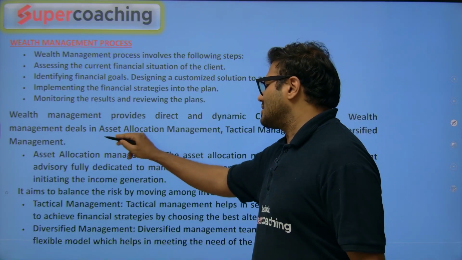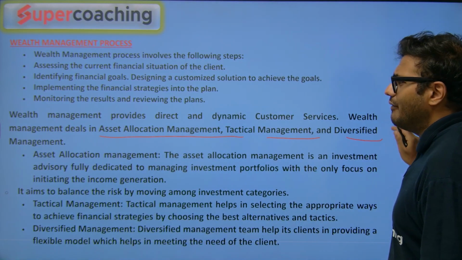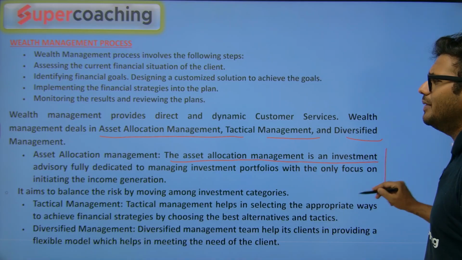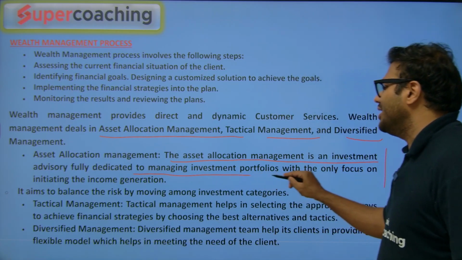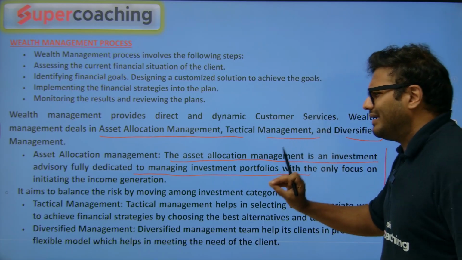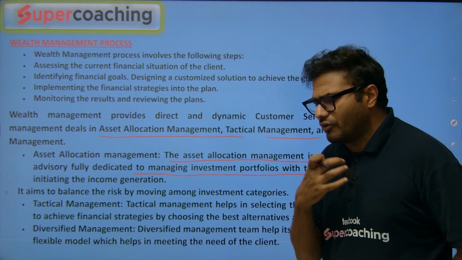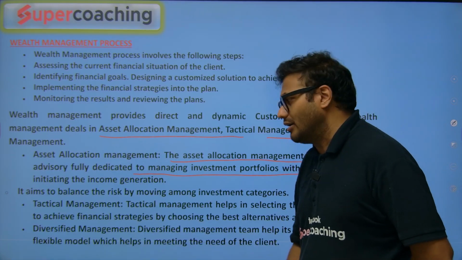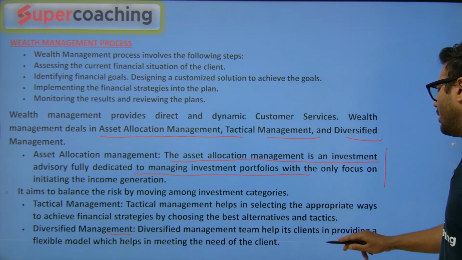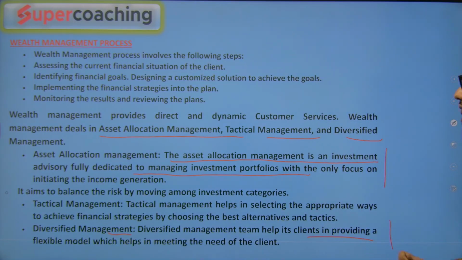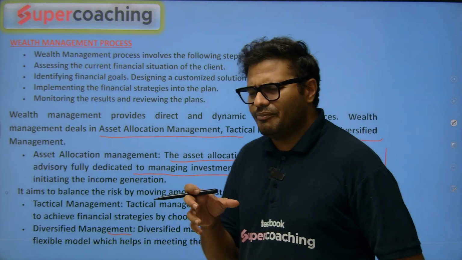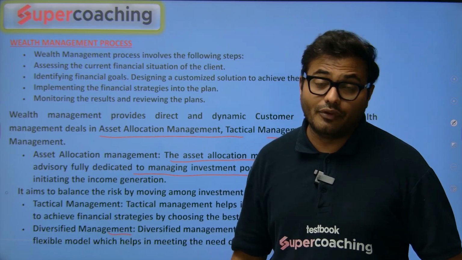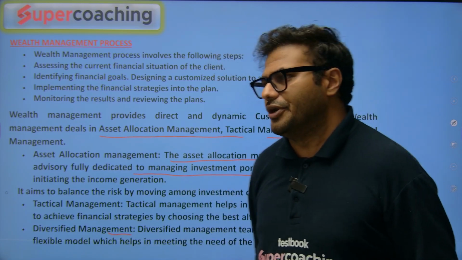Now, when it comes to asset allocation management, tactical management and diversified management, this concept we normally follow. Asset allocation management is an investment advisory fully dedicated to managing investment portfolios. When it comes to tactical management, obviously we talked about the financial goals we need to achieve, strategic financial things we need to achieve. For that we use different alternatives. And diversified management is where the clients are provided a flexible model which helps in meeting the need of the client. So we diversify the risk a little bit, we try to diversify the income sources, and in that way wealth management can be done, and that's the concept here.